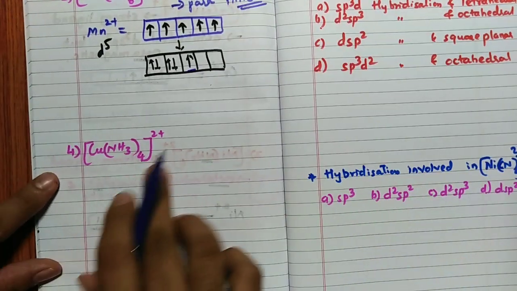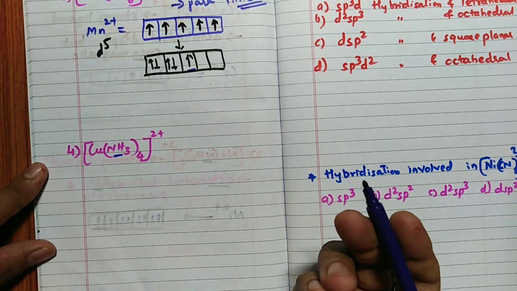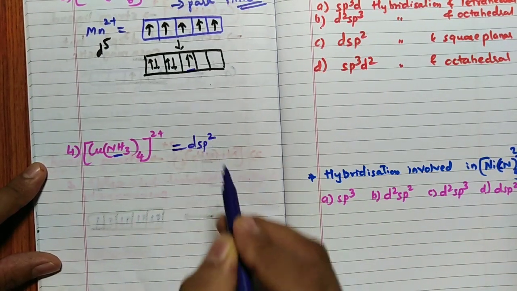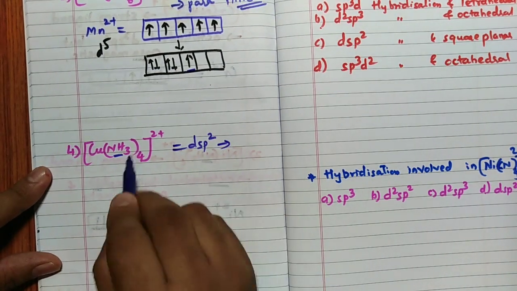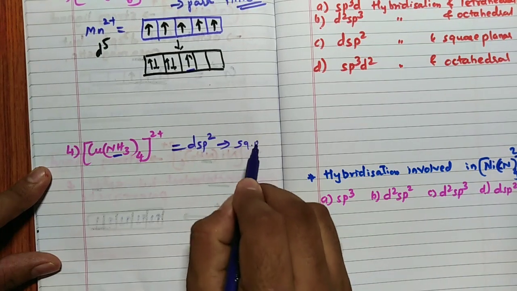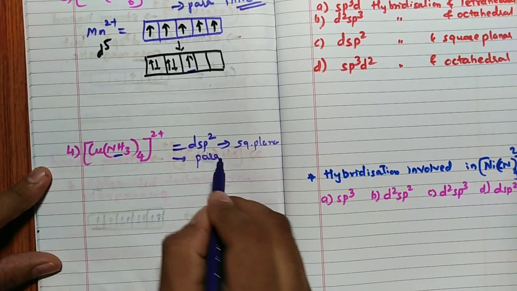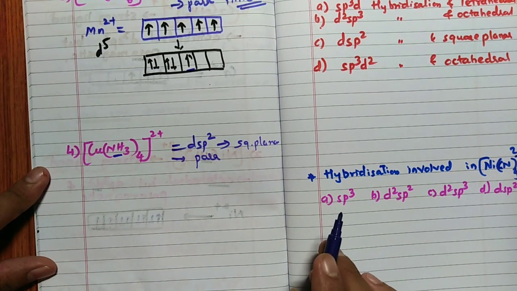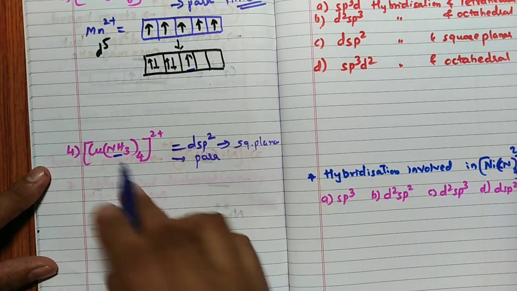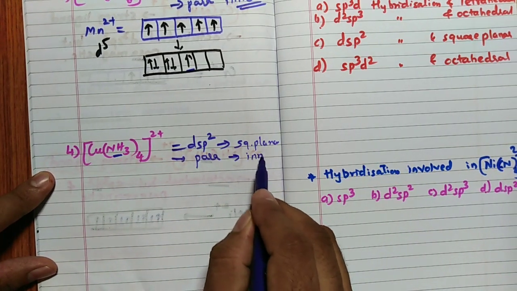Another example is Cu(CN)4 2-. This is a strong ligand, and a strong ligand means hybridization should involve D, no doubt. Hybridization is dsp2, which definitely means strong ligand. So dsp2 gives a square planar shape. The magnetic property is paramagnetic, experimentally determined. Remember, it is a paramagnetic and inner orbital complex.